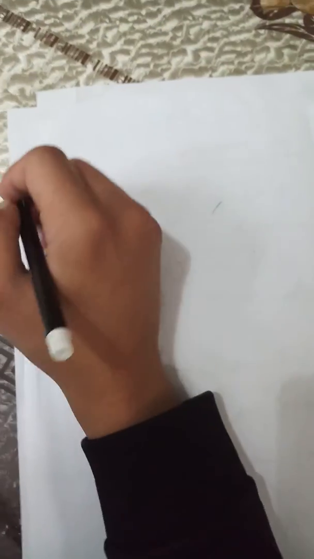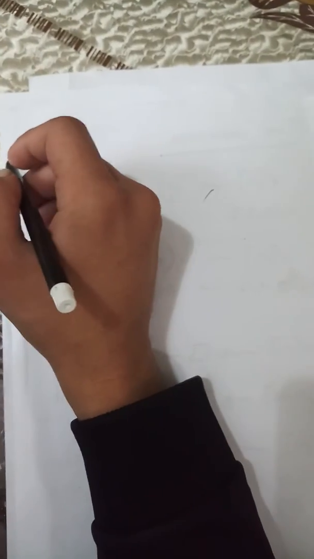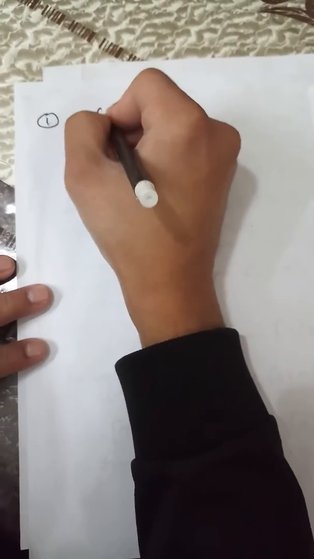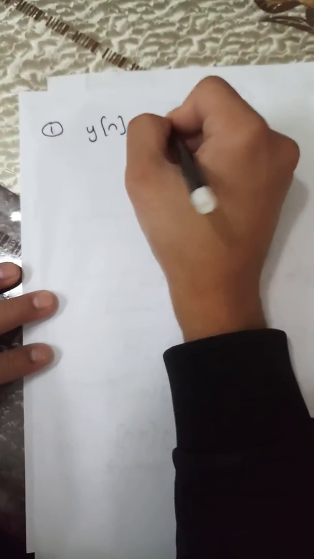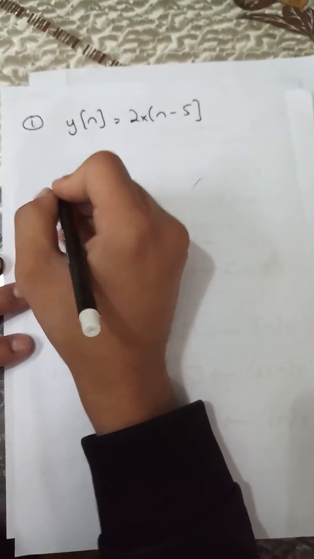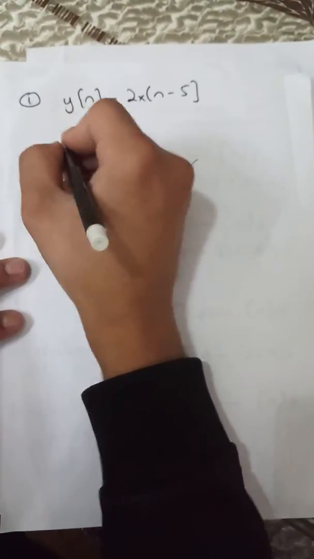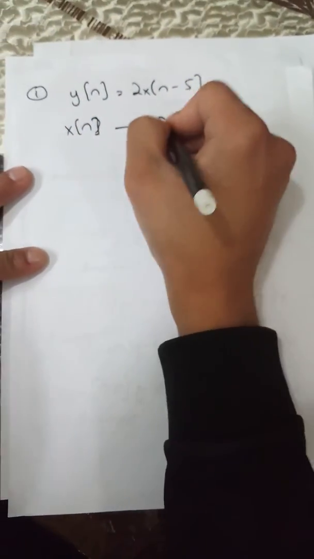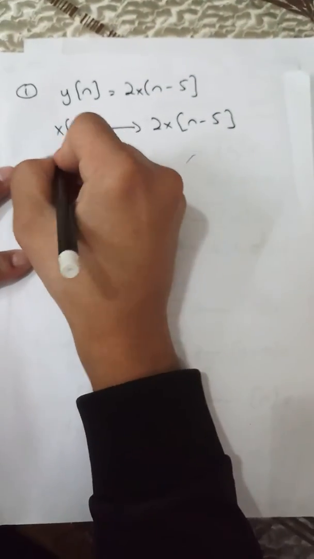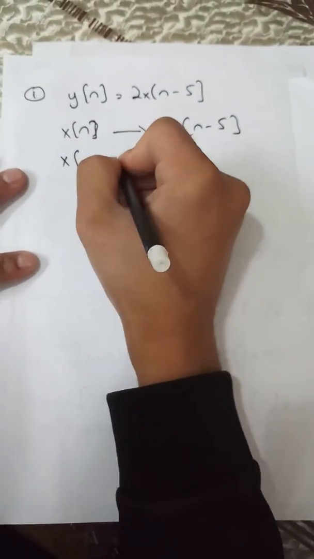Now here we will see some examples of time invariance and variance. The first example we have here is y[n] is equal to 2x[n] minus 5. Now here, this is our input, passing it through any channel, and the output is x[n] minus 5, with x1 and x2.